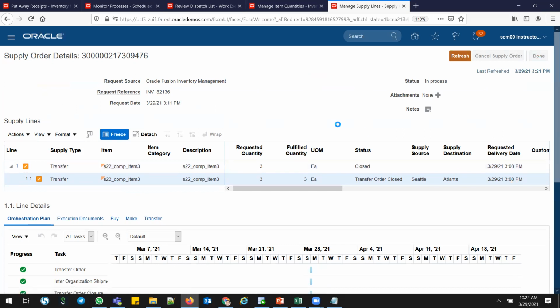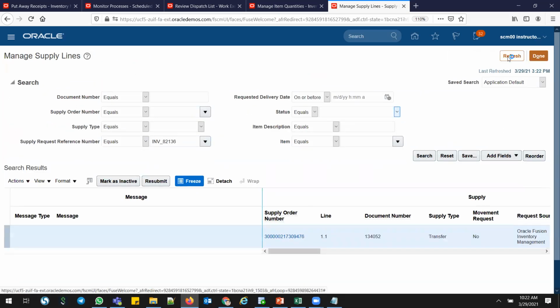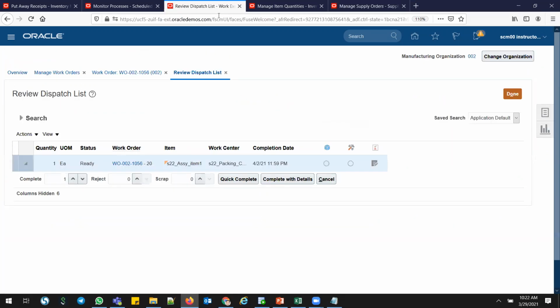Done. Now I'll go and do the manufacturing process because I got my material. So I'll go to dispatch list. We already know the dispatch list. I'm in the 20th operation. I'm going to do my quick complete.